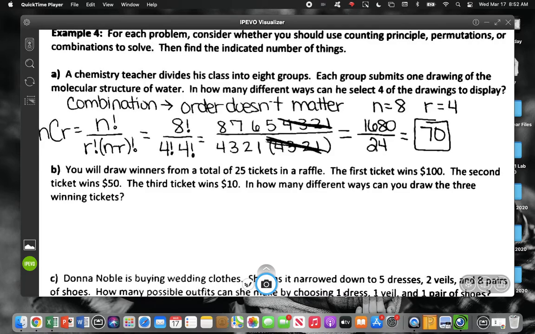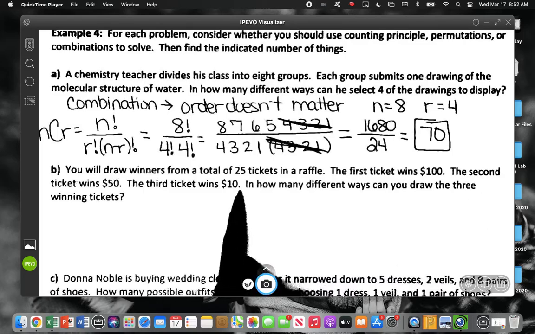I'm going to say you're drawing 3 tickets, but does the first ticket have something? Like, it's a bigger prize. All right, so it's a bigger prize. So on this one, order does matter. That is what we talked about yesterday. When order mattered, do you remember, we did the class officer and we had a president and then a vice president and then a secretary?